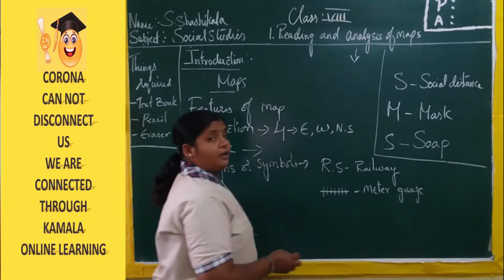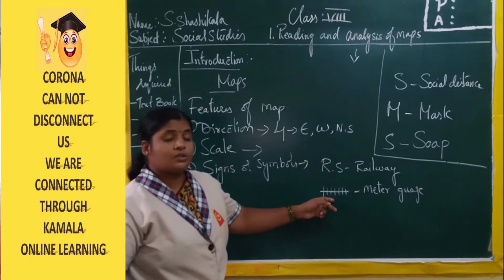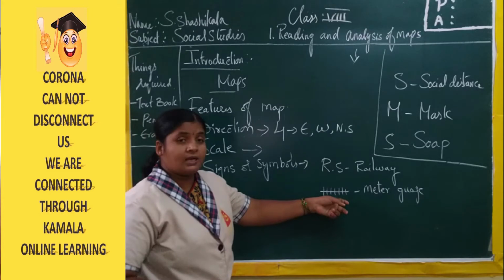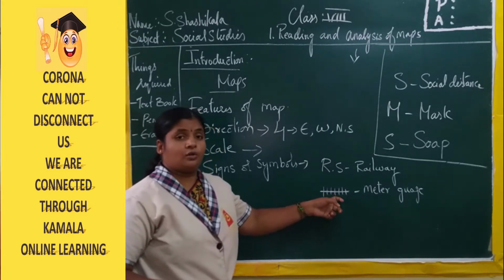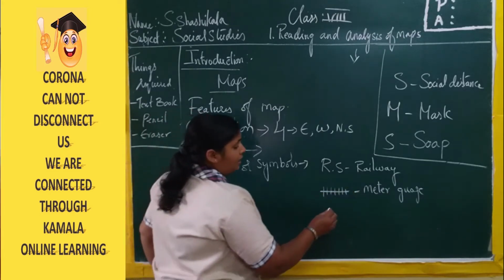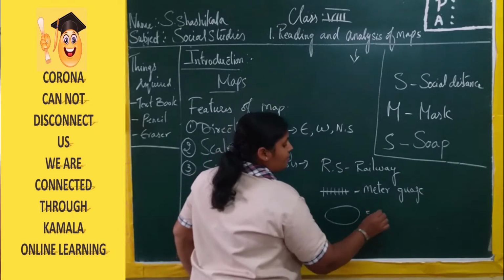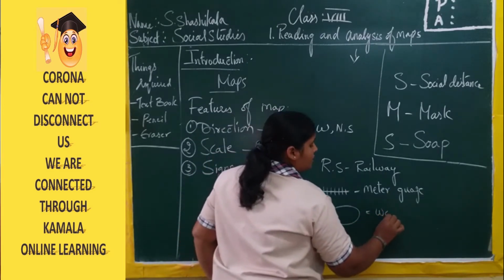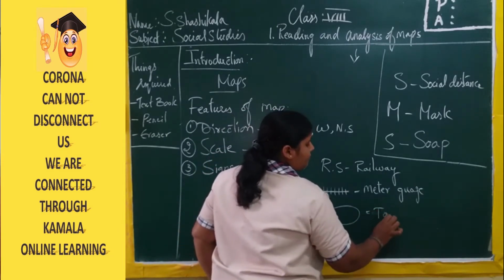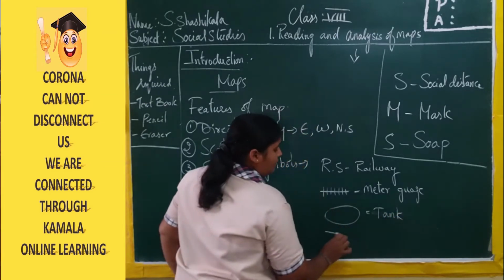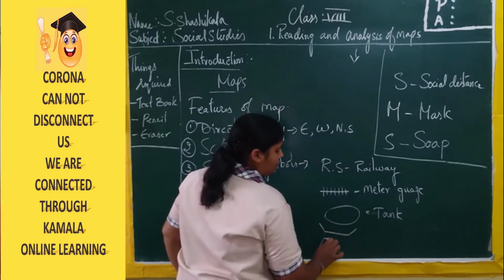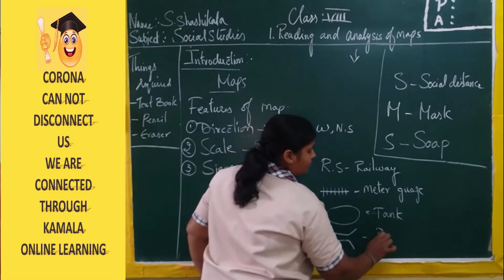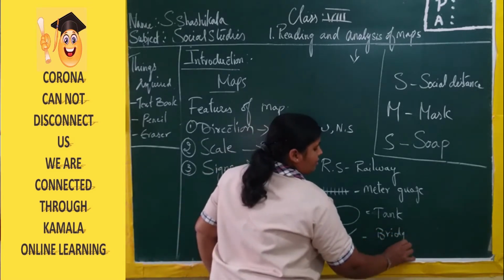Instead of showing the railway track, here we are going to use a meter gauge, where with the help of this sign we can identify this is the location of the railway line. And this is a water tank, and this is a bridge, right?